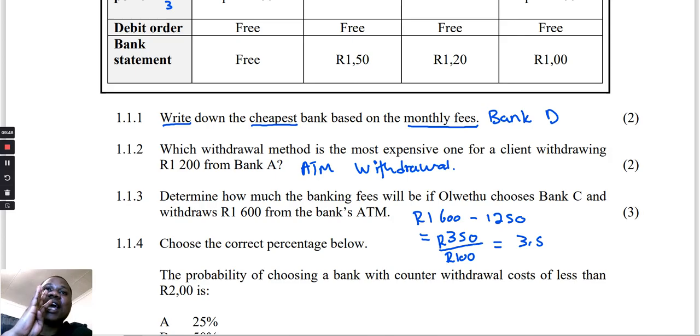But how many notes are going to come out there? It means you're going to have 4 notes, but it's going to be 300 rand and 150 rand. But then this 150 rand, we are going to count it. They are going to charge it as if it is 100 rand, because the bank doesn't charge per rand. The bank charges per 100 rand. It means now we're going to convert these to 400 rands.